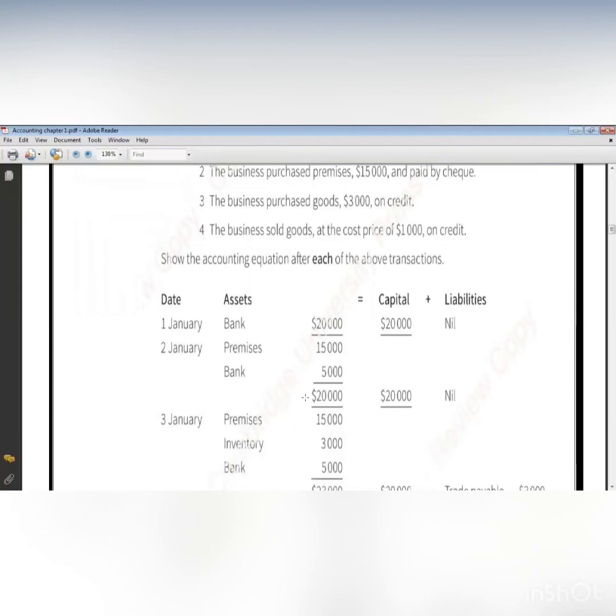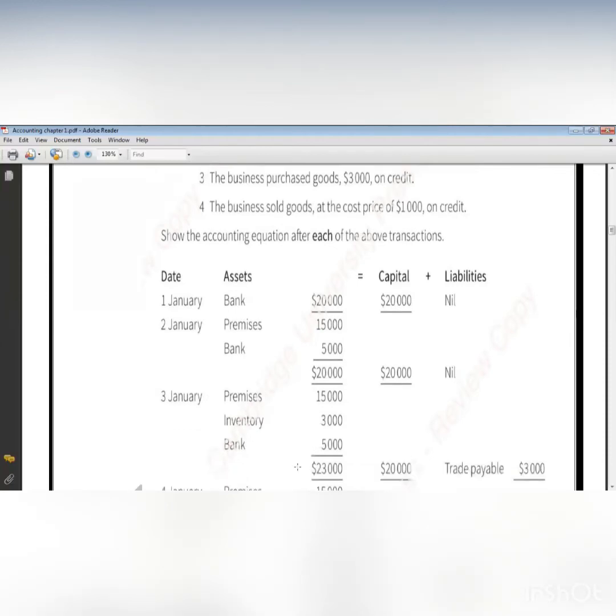So premises 15 as it is, I didn't make any change in premises. Bank is 5, I didn't take anything from the bank, but I now have inventory of $3,000, as I mentioned here. And what else do I have? I took this as a trade payable. So I now have liabilities of $3,000 and the capital remains 20 as it is.